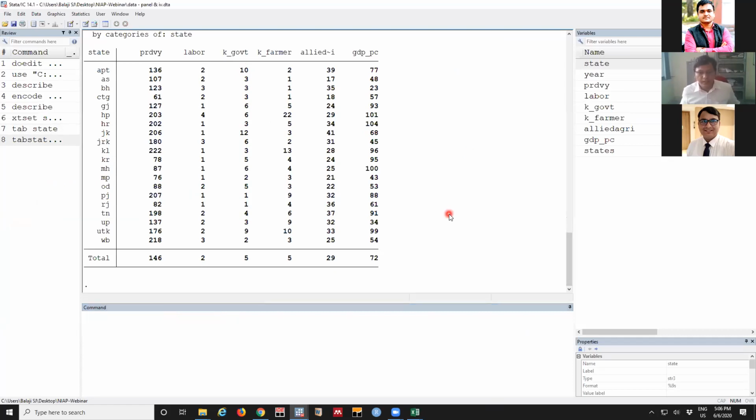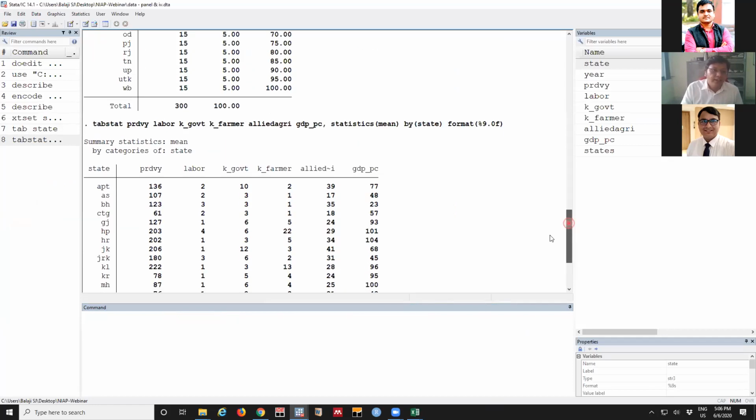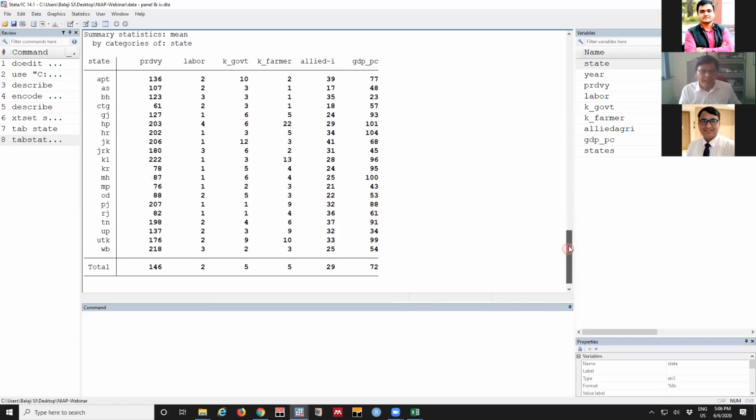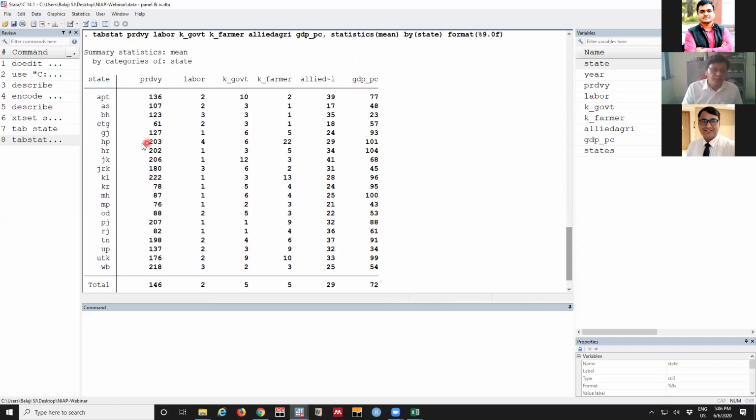Zoom is not working here. Okay, here this is listing for each state the average productivity during our time span, and this is the number of labor, how much the government has invested, how much the farmer has invested, what was the share of the allied sector, everything is listed. The idea is, you can see there are so many variations.